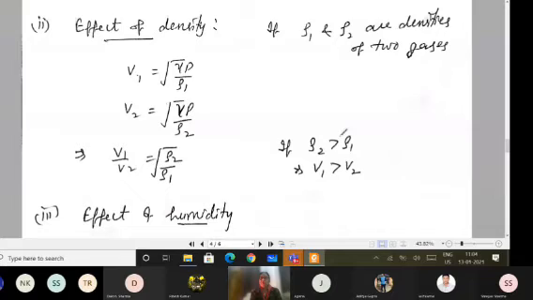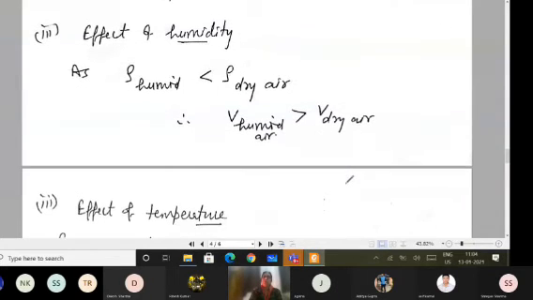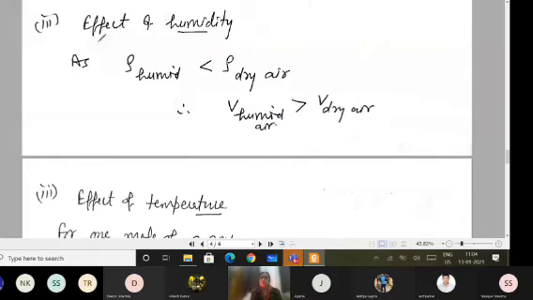So if I have a gas with ρ2 greater than ρ1, then of course V1 will be greater than V2. On this you may get numericals or direct questions. On the same basis, I can see the effect of humidity, because I know the density of water vapors or humid air is less than dry air. So the speed of sound in humid air will be greater than in dry air because the inverse relation is there.